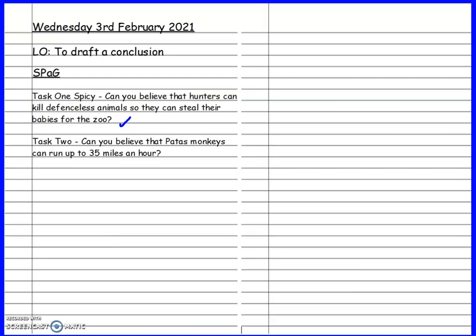Okay, so you should have all got a monkey fact from the previous slide and turned it into a question. Okay, make sure that your sentence starts with a capital letter and ends with a question mark. Very important. And the fact I chose to write about: can you believe that patas monkeys can run up to 35 miles an hour? That's faster than some cars. I'm really looking forward to seeing your questions that you've written on Friday when you bring your books back.